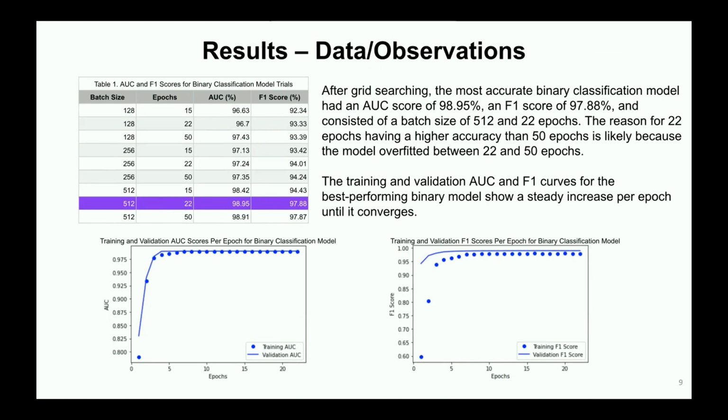After grid searching, the most accurate binary classification model had an AUC score of 98.95%, an F1 score of 97.88%, and consisted of a batch size of 512 and 22 epochs. The reasoning behind the higher accuracy for 22 epochs when compared to 50 epochs is likely because the model overfitted between 22 and 50 epochs. The training and validation AUC and F1 curves for the best performing binary model show a dramatic increase per epoch until it converges.